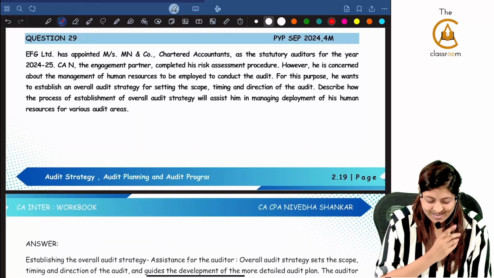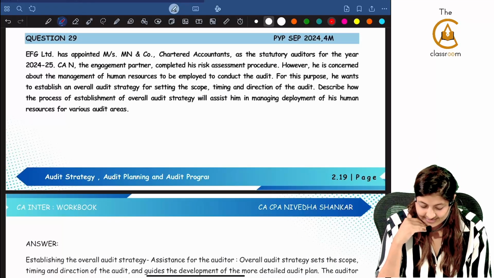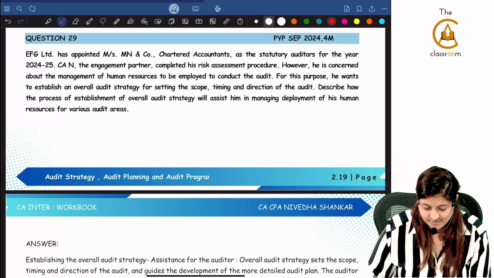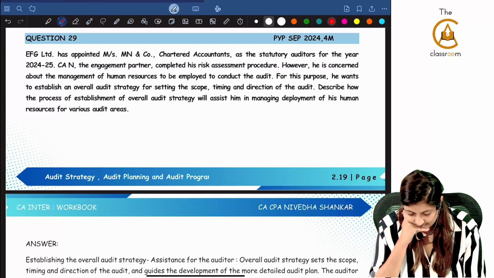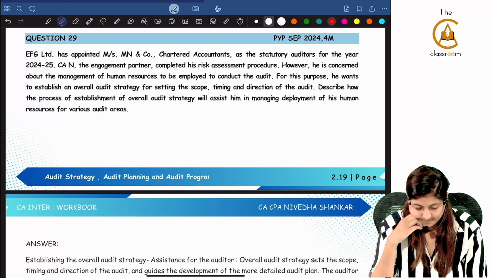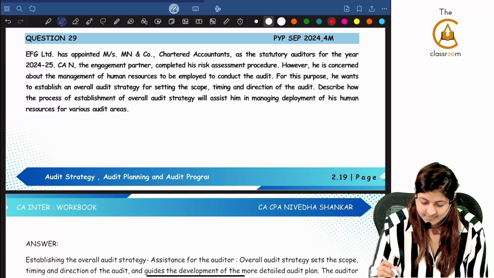Already saw. EFG Limited. We saw this also. Read the question. EFG Limited has appointed Mrs. NM and Co., a chartered accountant, as the statutory auditor for the year 24-25. CA N, the engagement partner, completed his risk assessment procedures.